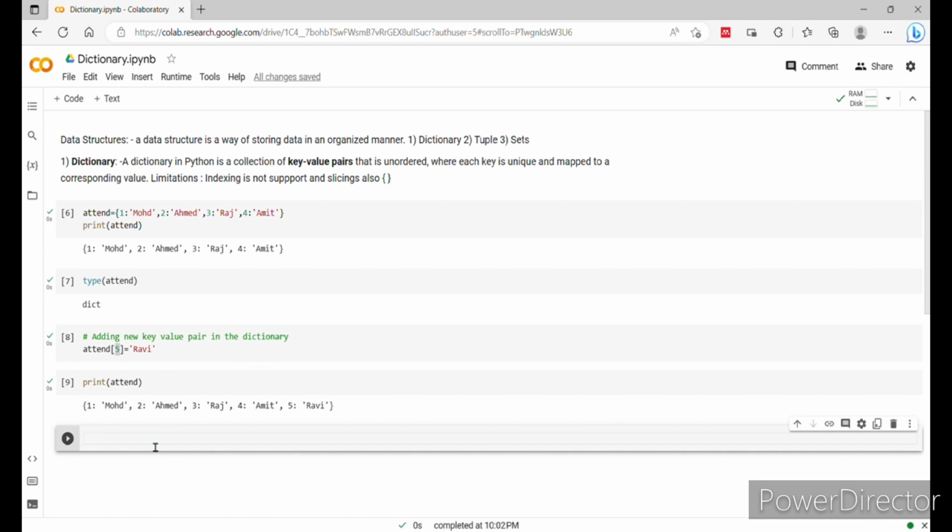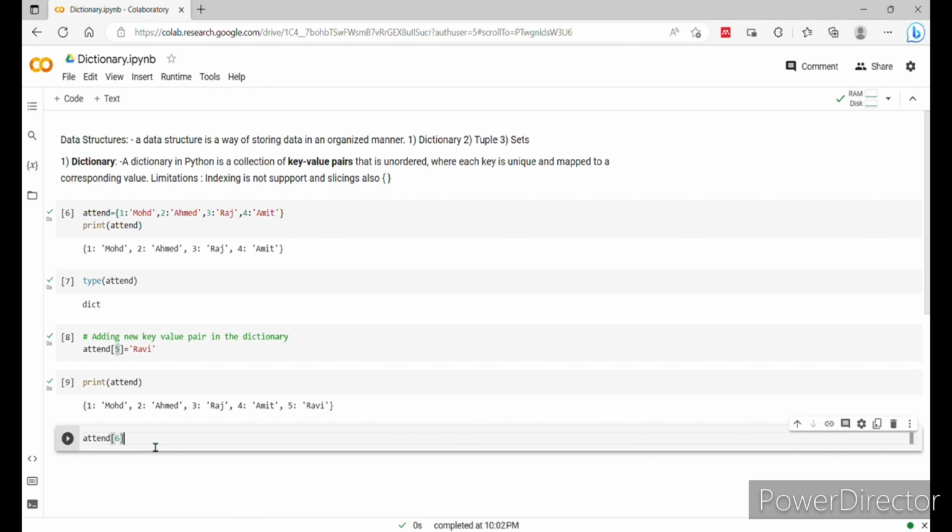Now अब हम करेंगे, अगर किसी और को ऐड करना है तो सेम थिंग वी कैन यूज हियर, attend, for example here we can say attend 6 and we can give some other name, attend 6, okay.